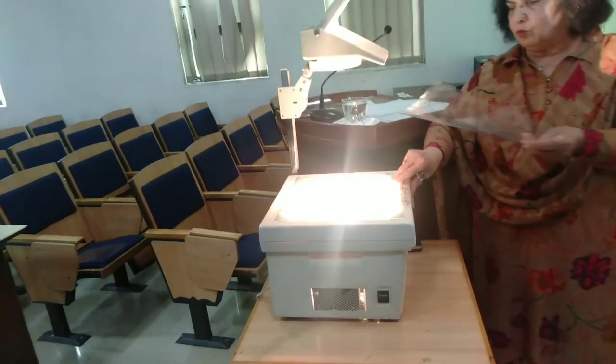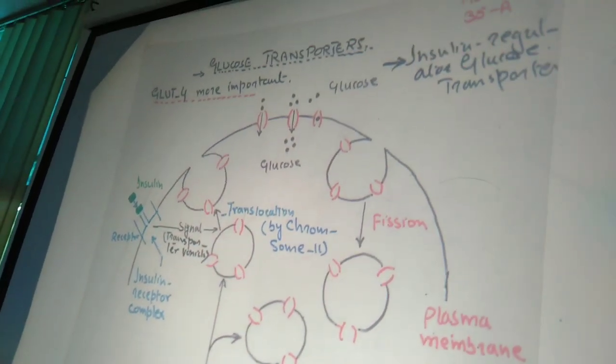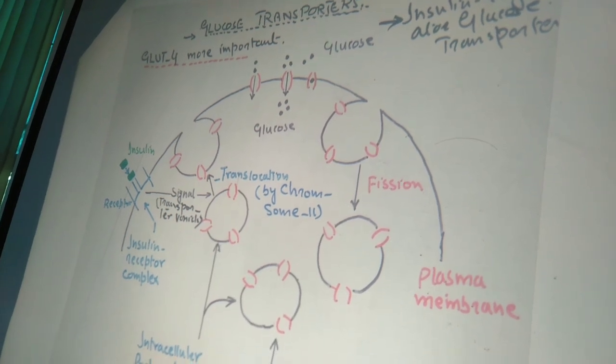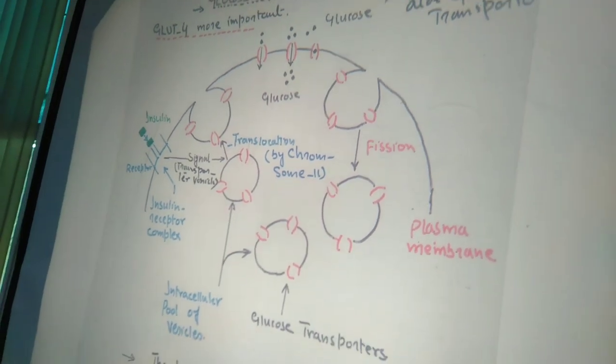Now, how does glucose enter into the cell? What is the role of insulin? To increase the utilization of glucose. So glucose can be utilized by the body in the presence of insulin. Now again, how does this glucose enter inside the cell? If you remember one of my lectures in which I told you in detail about the glucose transporters, there are various glucose transporters starting from glucose transporter 1 up to glucose transporter 5.